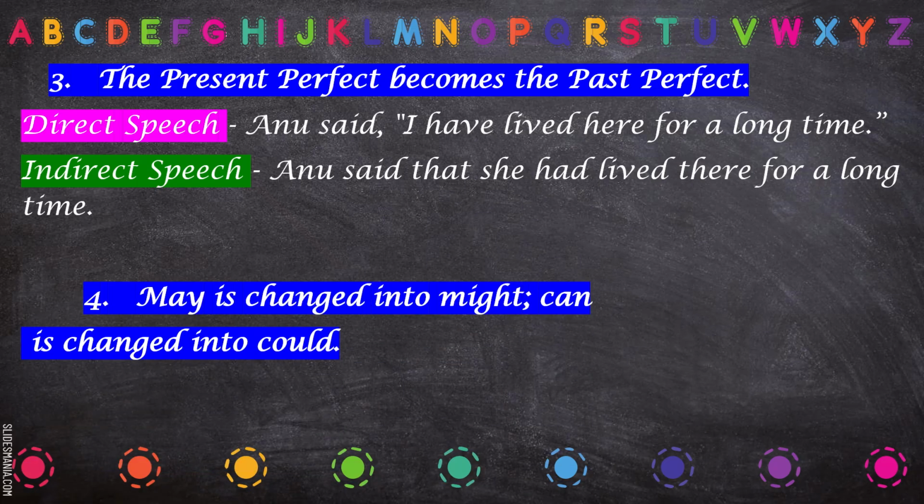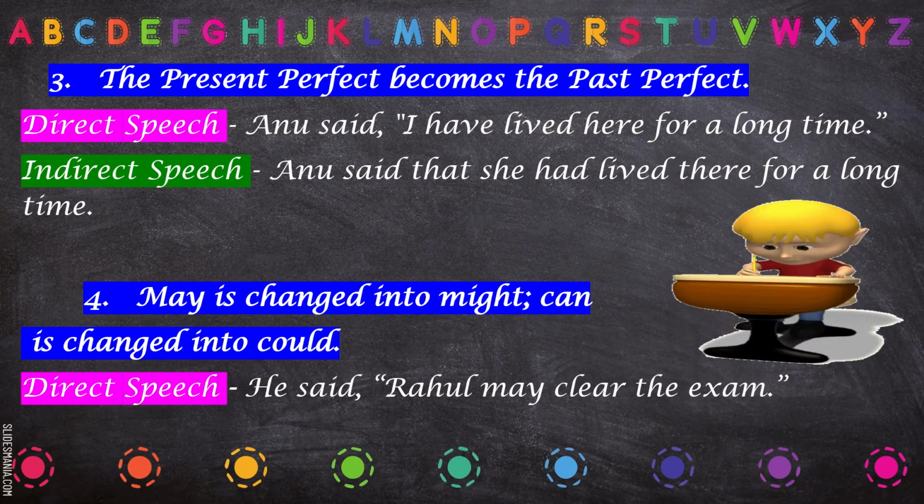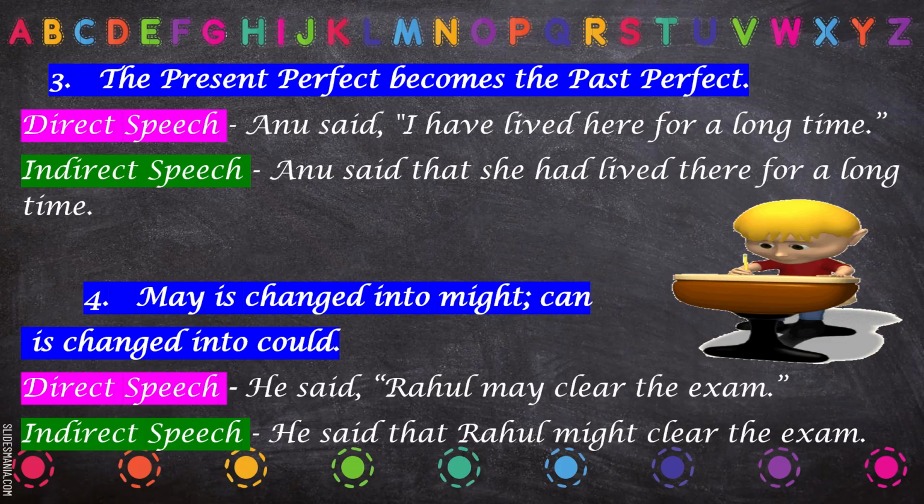May is changed into might, and can is changed into could. Example: He said, Rahul may clear the exam. So in indirect speech, it would be: He said that Rahul might clear the exam. May has changed into might.